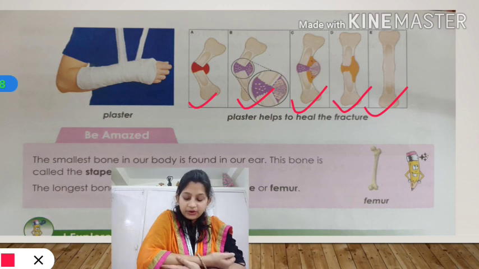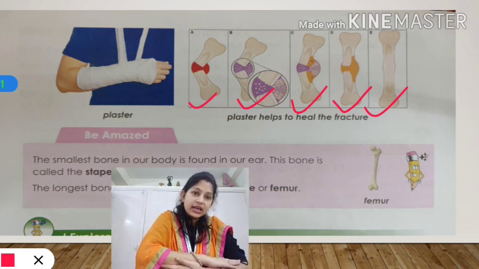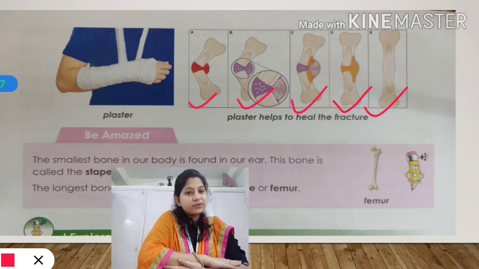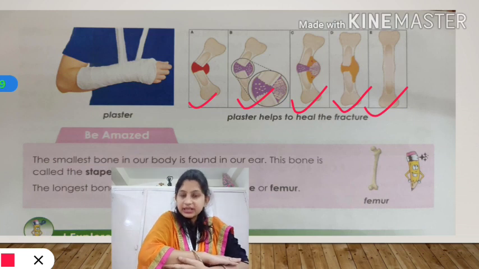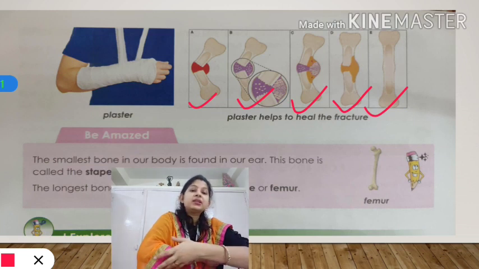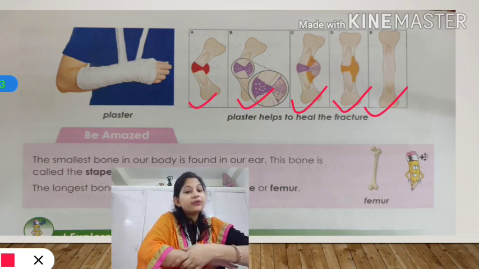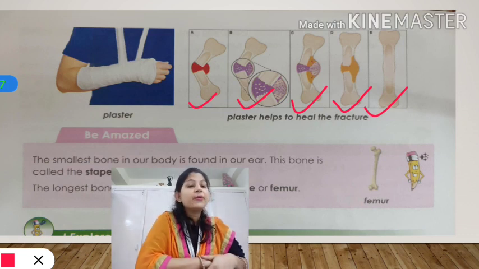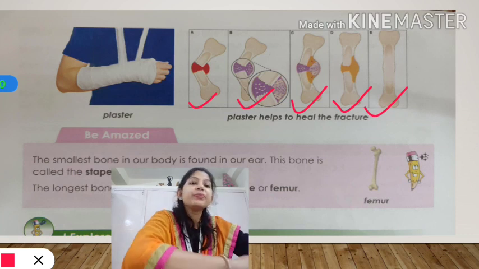If you keep your hand in this position for a longer time, the cells in our body responsible for healing the bones start acting, and in 3 or 4 months they fill the gap, okay? And this is how our bones heal when they get fractured, okay?